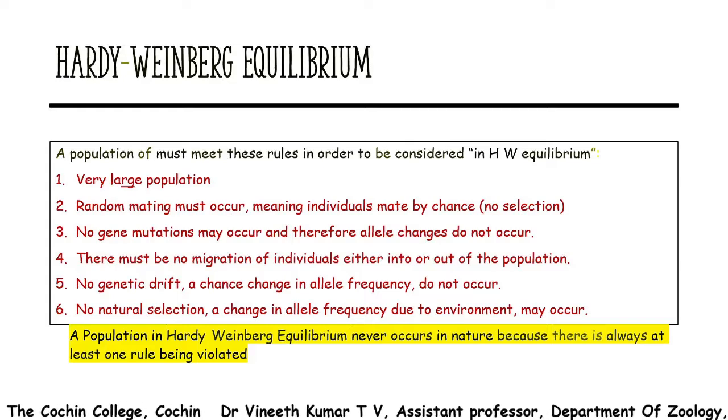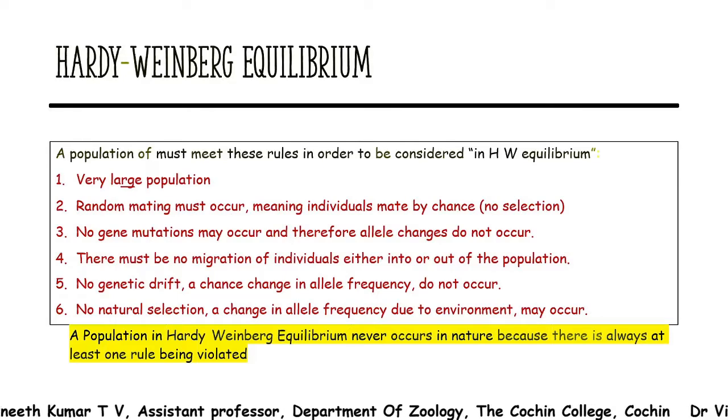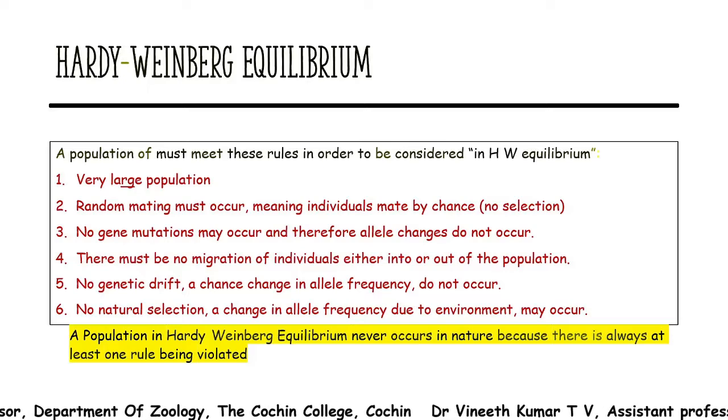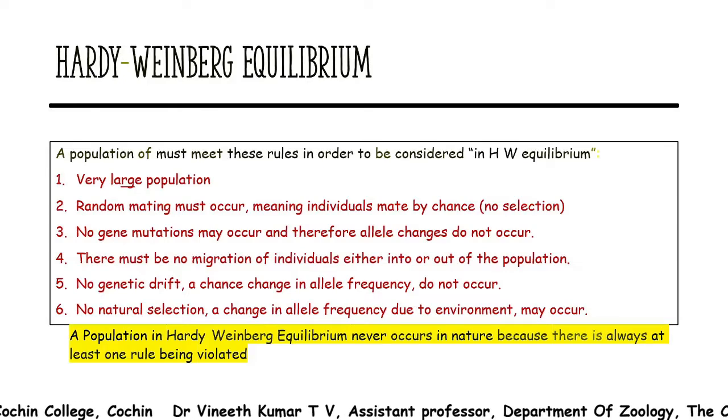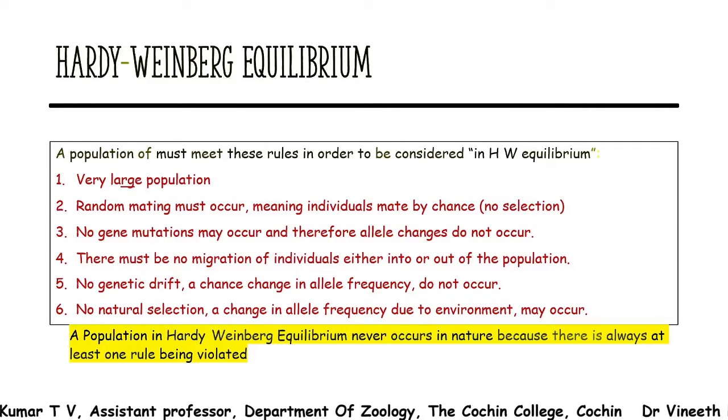Next, there should not be gene mutation, because if mutation happens, there will be a change in gene frequencies. So this is a population where gene frequencies remain constant.